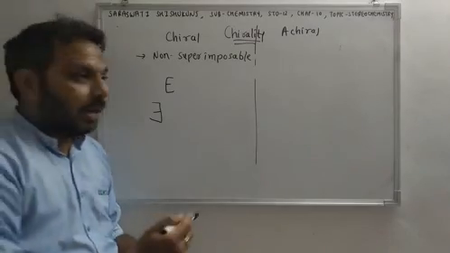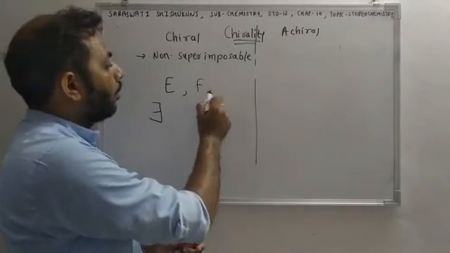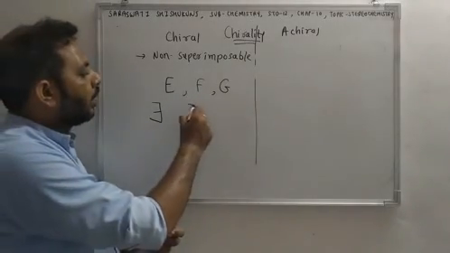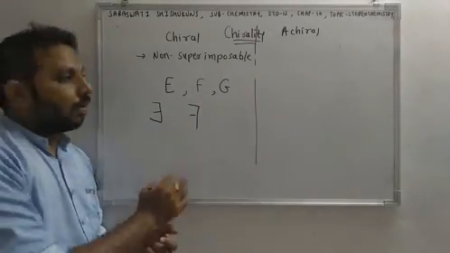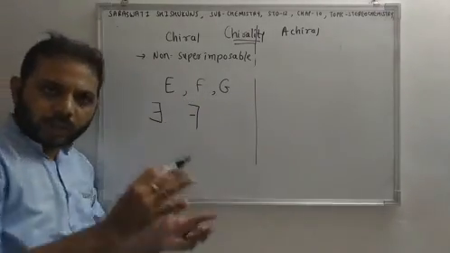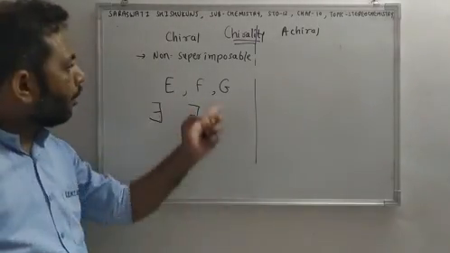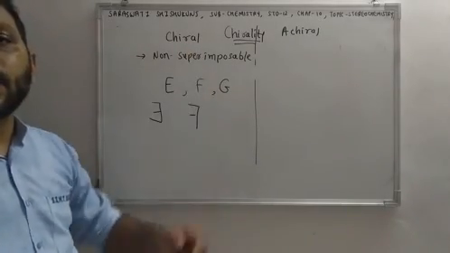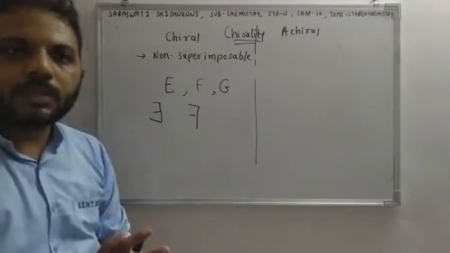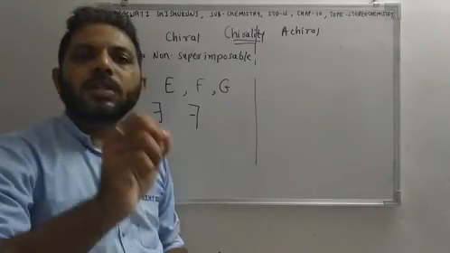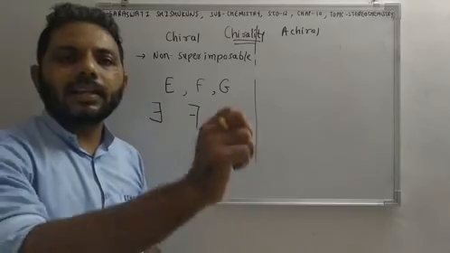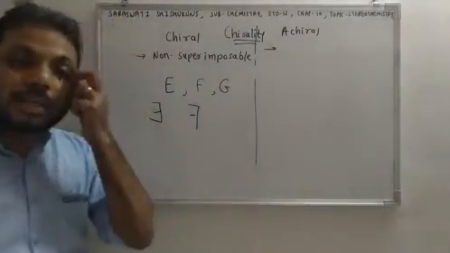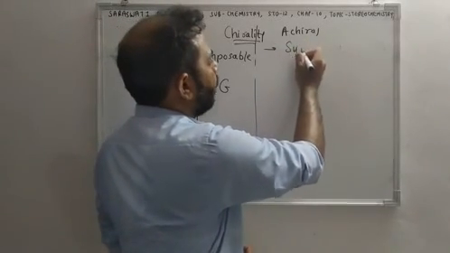Many alphabets are like this: E, F, G. Now if you see the mirror image of F, it will look like this. Now this image and this image won't get superimposed, right? So if it is non-superimposable, then we can say that it is chiral. So in short, non-superimposable images are chiral in nature, and opposite to that, achiral means superimposable